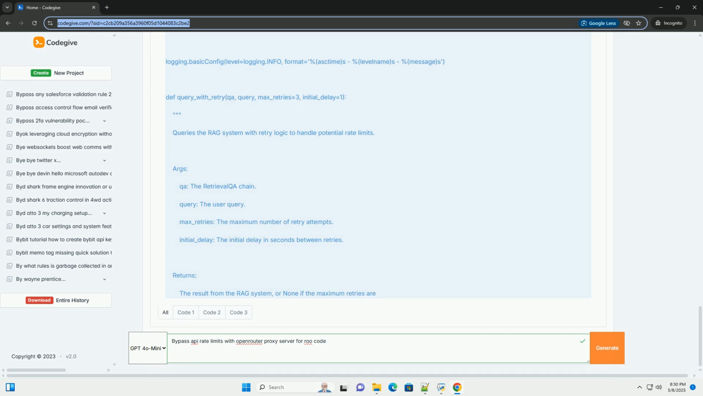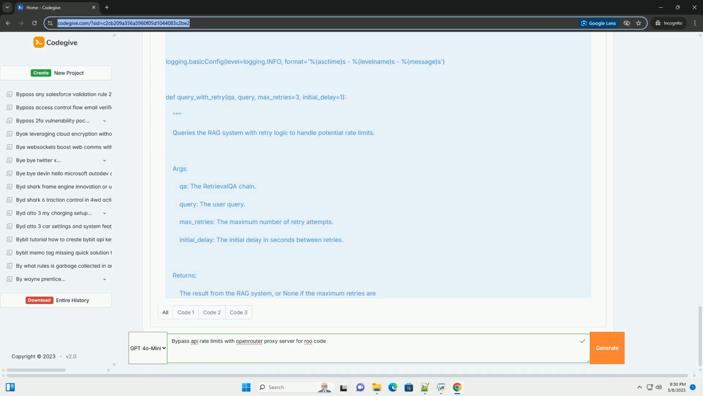return_source_documents, if set to true, the chain returns the source documents used to generate the answer, which can be helpful for debugging and verifying the results. 5. Handling potential rate limits.